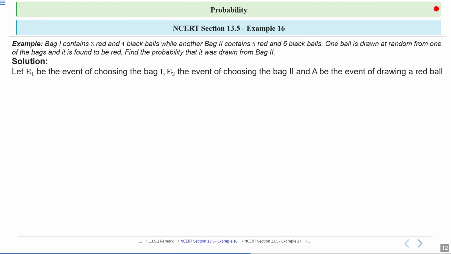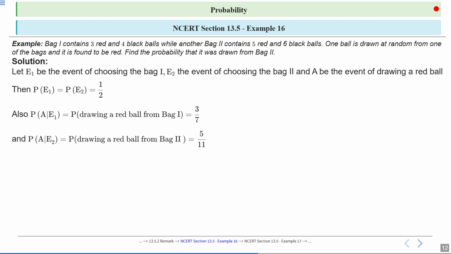Let E1 be the event of choosing bag 1, E2 be the event of choosing bag 2, and A be the event of drawing a red ball. Then probability of E1 is equal to probability of E2, which is equal to 1 by 2, right? Also probability of A upon E1, the probability of drawing a red ball from bag 1, is equal to 3 upon 7. And probability of A upon E2, the probability of drawing a red ball from bag 2, is equal to 5 upon 11.